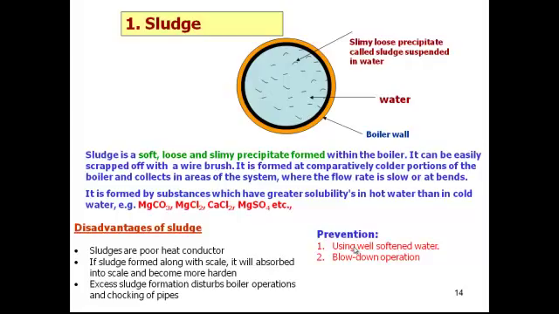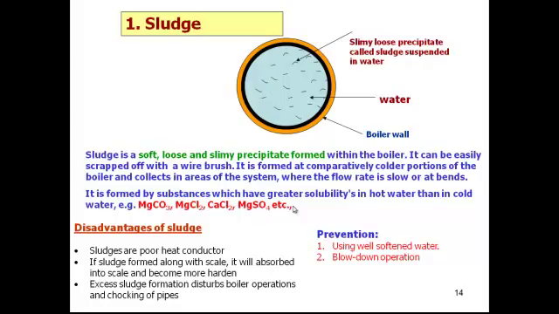It can be removed for a short period of time, like when we scrape with a brush, we can remove the precipitate. This will be collected especially in the boiler area, and when it is in the hot condition, the hot water creates salts like magnesium carbonate, magnesium chloride, calcium chloride, magnesium sulfate, etc. These salts are responsible for the formation of sludges.